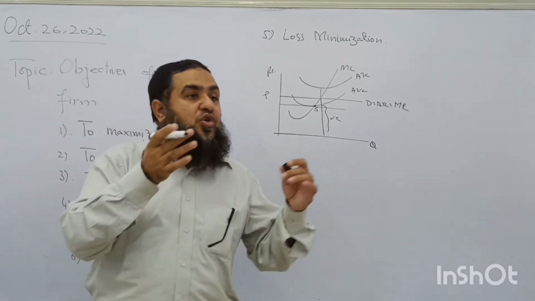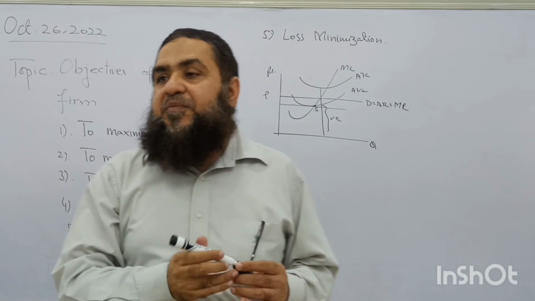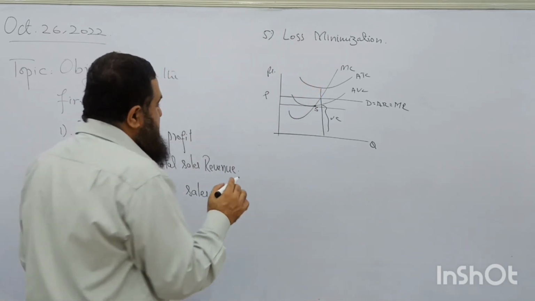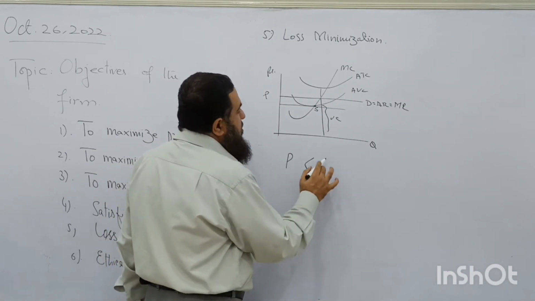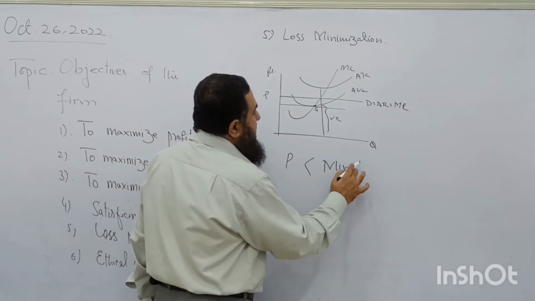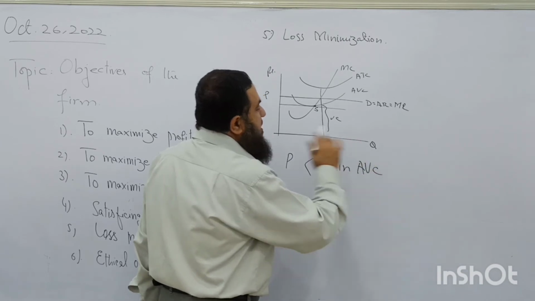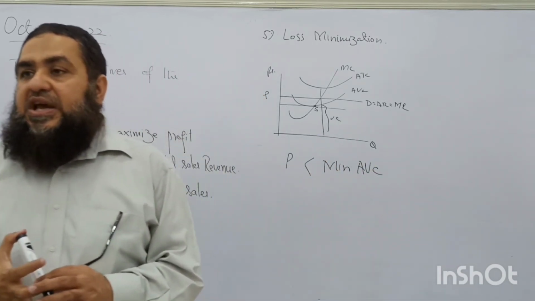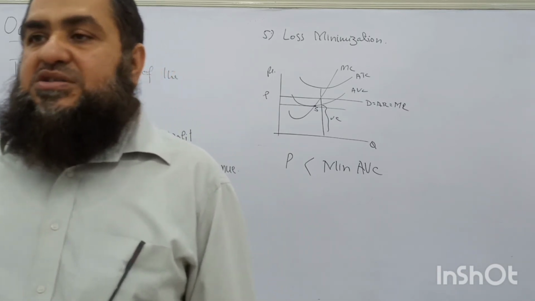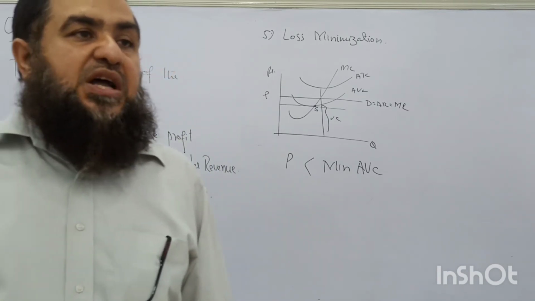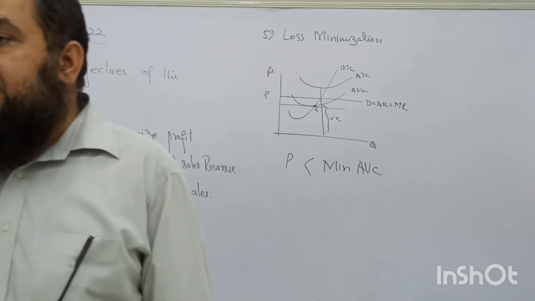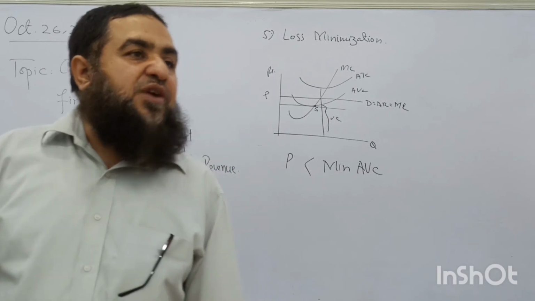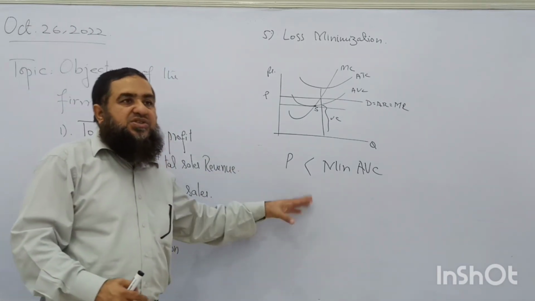When price goes below this shutdown point, below the minimum average variable cost, the firm will not supply the output. Its loss would then exceed the fixed cost: the firm is unable to cover the raw material prices, unable to cover the wages of the workers, so it will simply shut down.